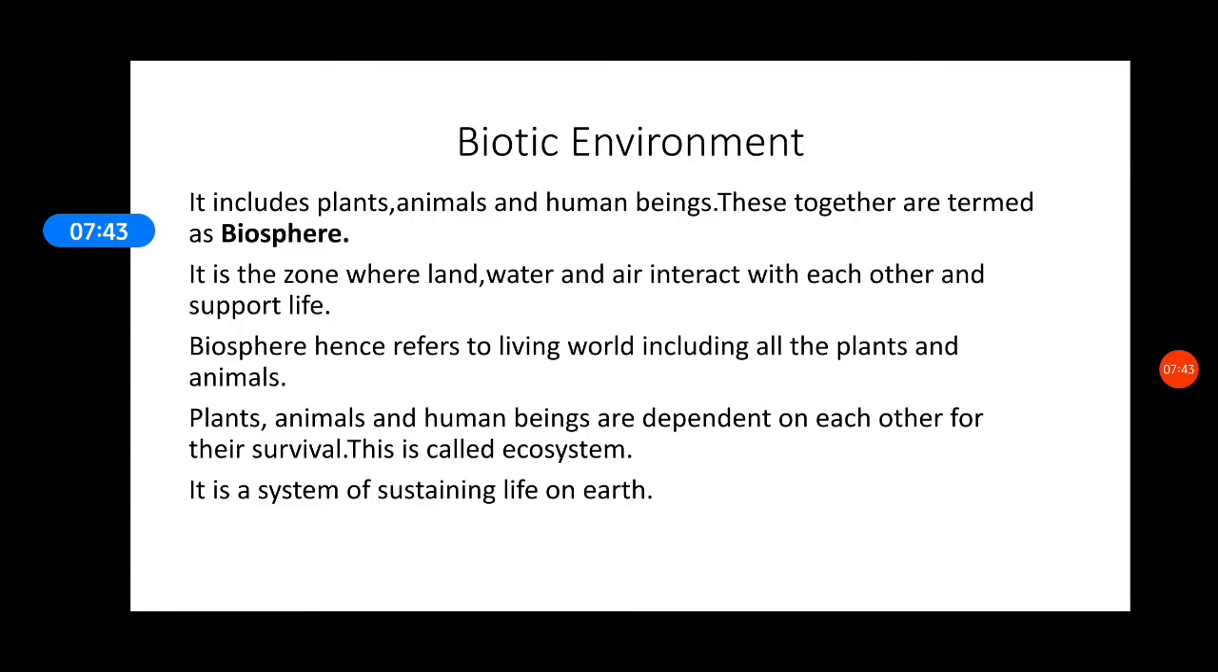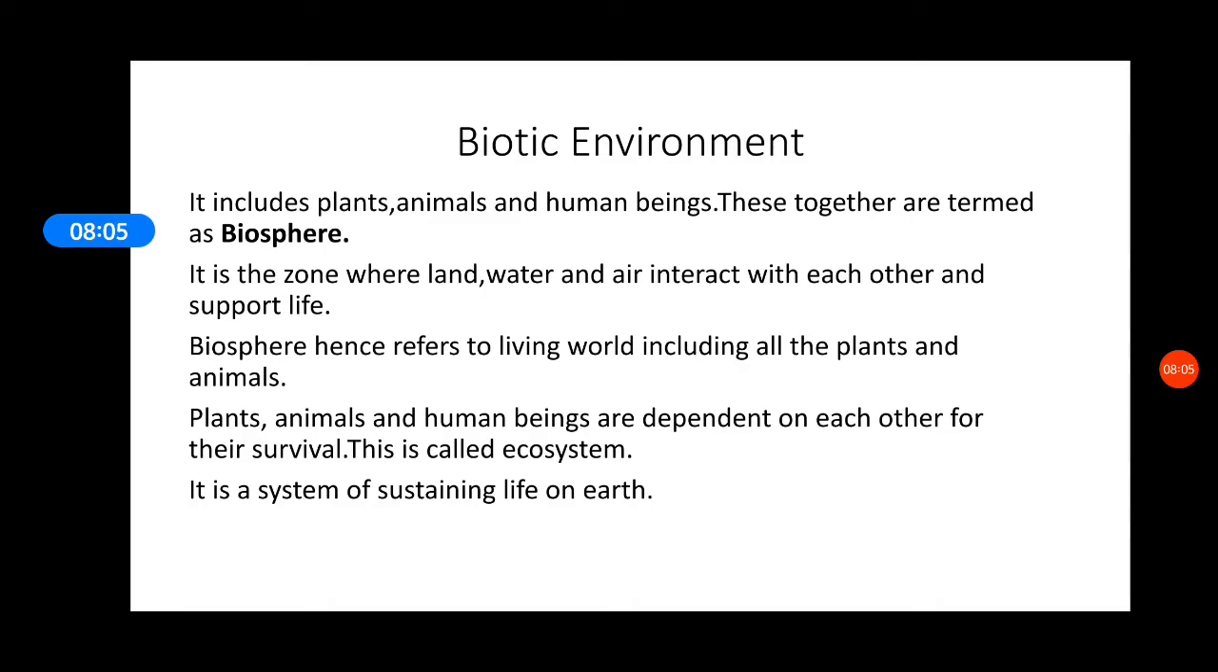It is the living world, including all plants, animals, and human beings. And we all know these plants, animals, and human beings are dependent on each other for their survival. So this is called ecosystem. It is a system of sustaining life on earth. Without ecosystem, life on earth cannot sustain.